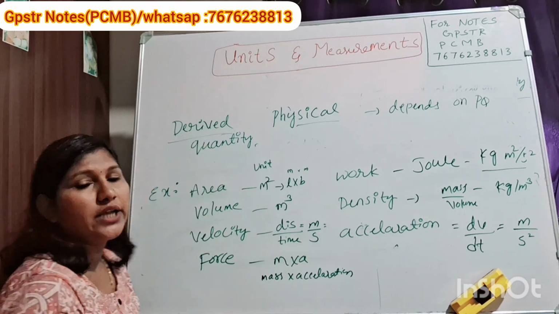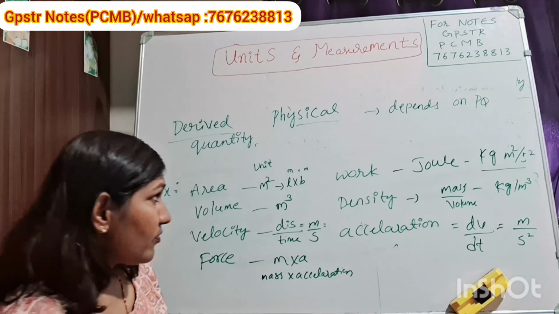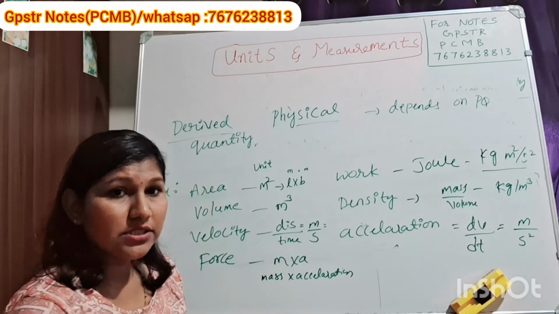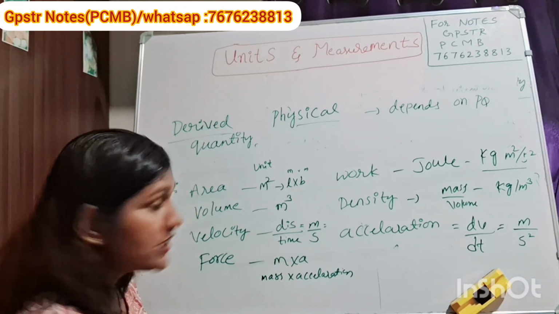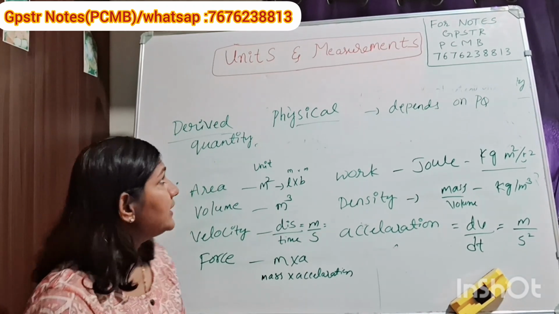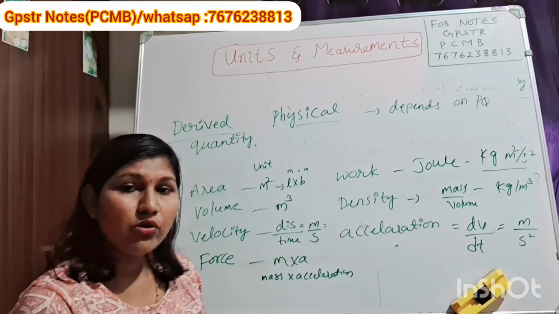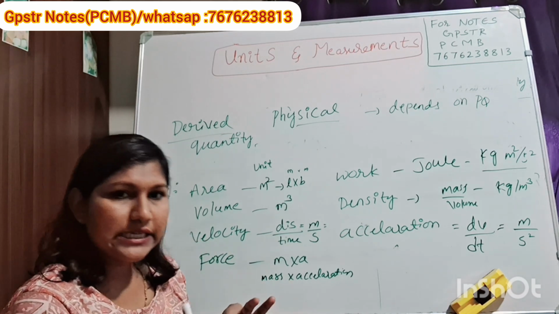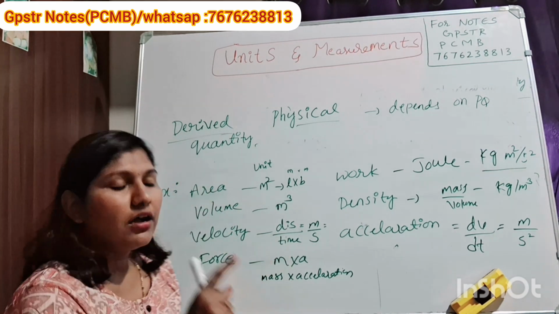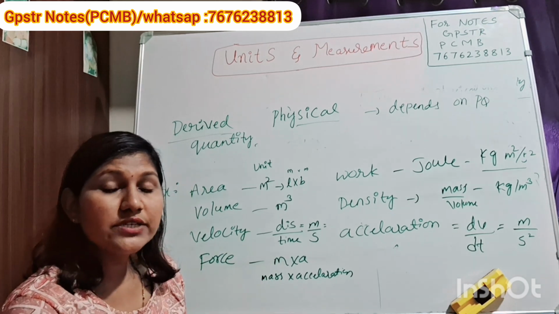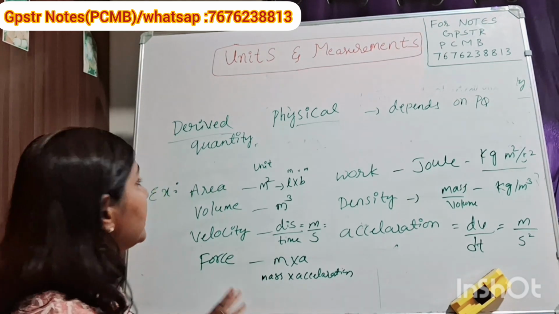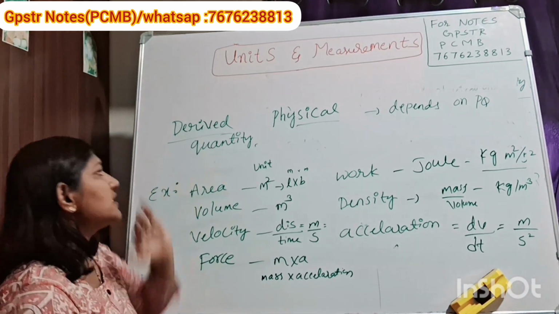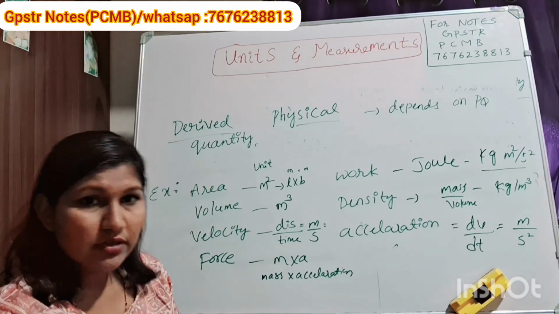Basics you should know. So what did we study today? There is the physical quantity. What is a physical quantity? It describes physical laws and is measured by an instrument. In that we studied two types: one is fundamental physical quantity, another is derived physical quantities. Fundamental physical quantities do not depend upon any other physical quantity, and derived physical quantities depend upon other physical quantities.